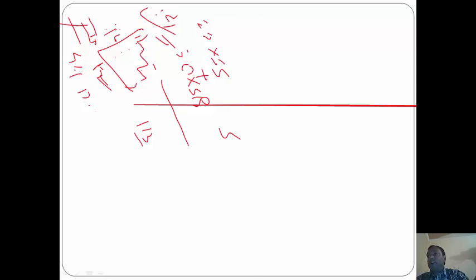For the second, we have to pick only one ball from the remaining, leaving the ball we picked in the first attempt, red or white. So the possibility for the second will be 1 by 4. Multiplying those two, 1 by 2 into 1 by 4, we get 1 by 8. This is the answer as per me.